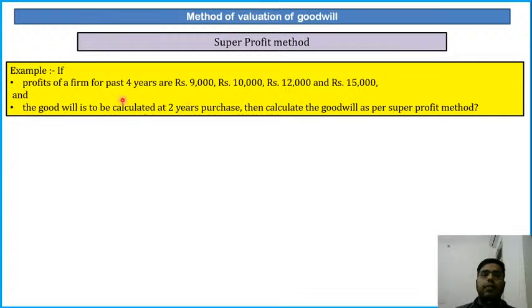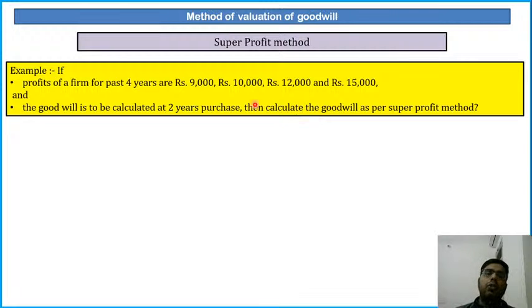If profits of the firm for the past 4 years are rupees 9,000, 10,000, 12,000, 15,000, and the goodwill will be calculated at 2-year purchase, then calculate the goodwill as per super profit method. So they're telling you that the last 4-year profit is this, and goodwill is calculated at 2-year purchase. You have to calculate the goodwill, but not by the average profit method. You have to calculate it as per super profit method.